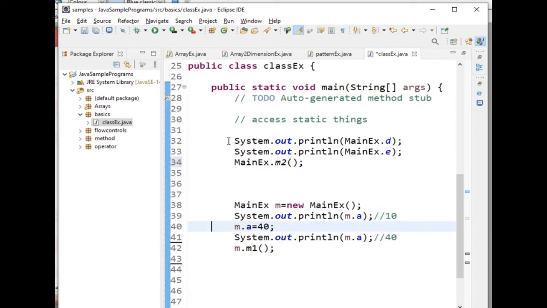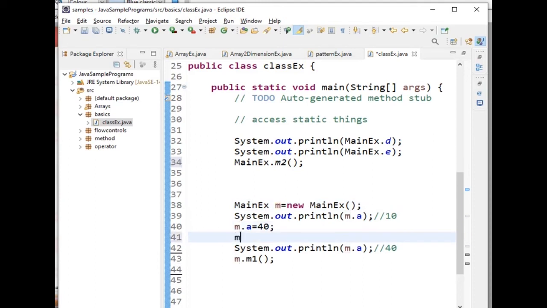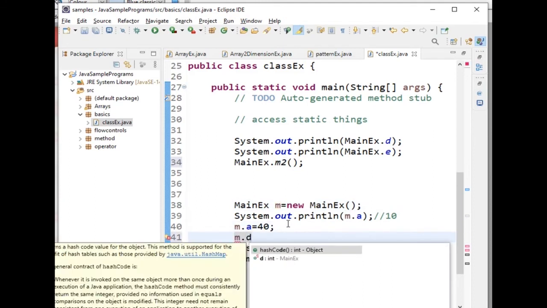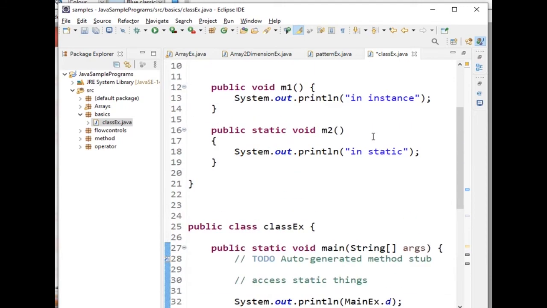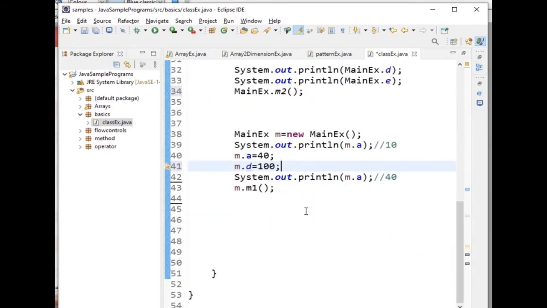So for these static variables, I can call directly with the class name, and only one copy will be available. If there is any change, that will be reflected in that copy. Now see here, I am trying to change the D value with M dot D equal to 100. I can call with the reference also, no problem. Initially, what is the D value here? 80, right? After changing, I will print this statement again.